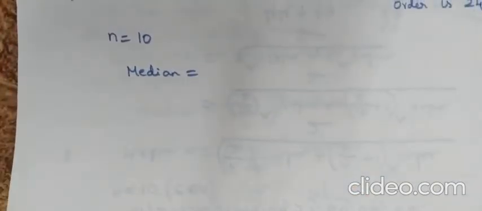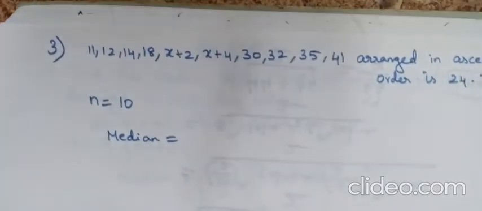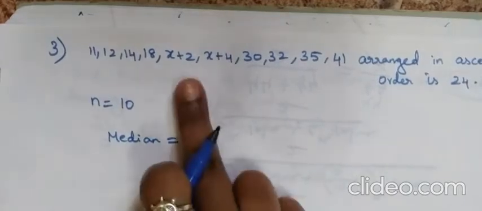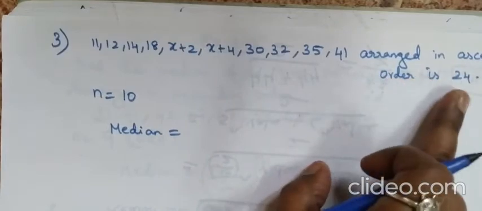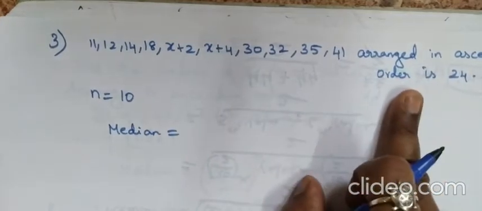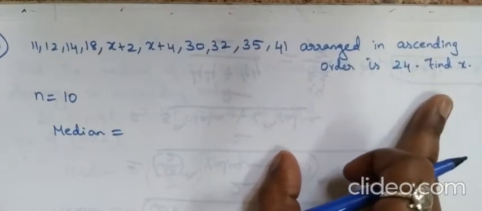Page number 284 in our maths textbook. The third question: the median of the observations 11, 12, 14, 18, x plus 2, x plus 4, 30, 32, 35, 41, arranged in ascending order, is 24. Find the value of x.